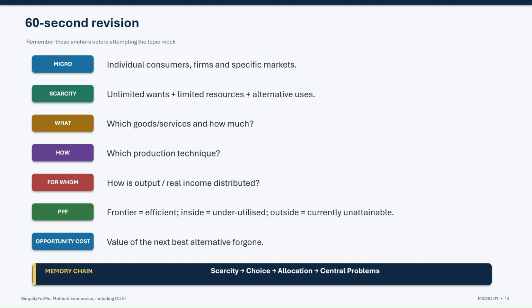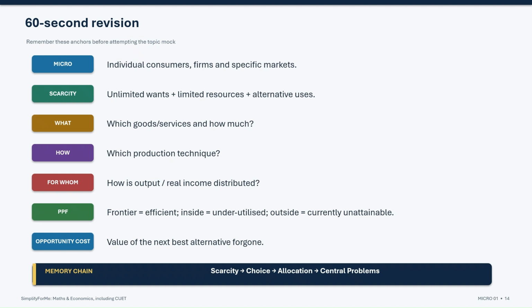What to produce means deciding which goods and services should be produced and in what quantities. How to produce means choosing the appropriate production technique. For whom to produce concerns the distribution of output or real income among people. The production possibility frontier shows the maximum combinations that can be produced with available resources and technology. Points on the frontier are efficient, points inside indicate underutilization, and points outside are currently unattainable.